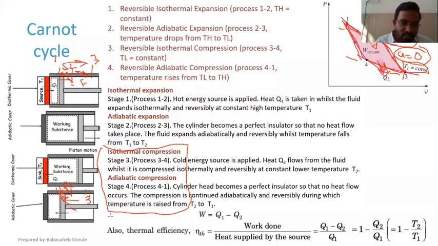Whereas in case of compression, this is an isothermal process, so heat interaction should be there, and to have that heat interaction, it should move extremely slowly. Means during the same portion, at one instant, the piston should move extremely fast, and at another instant, it should move extremely slowly. And to have that combined or alternating motion in the same piston-cylinder arrangement is impossible, and because of that, we cannot develop a real life example based on the Carnot cycle.